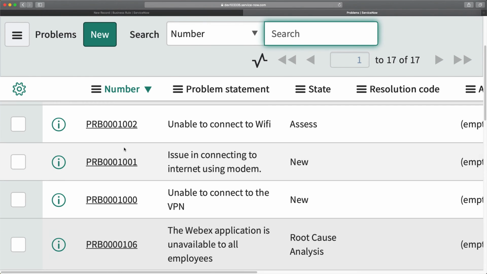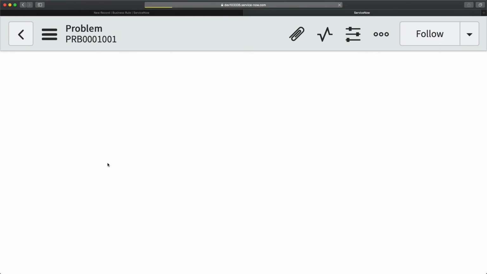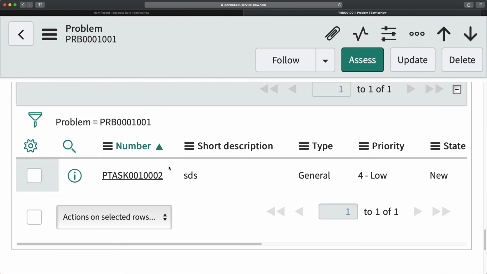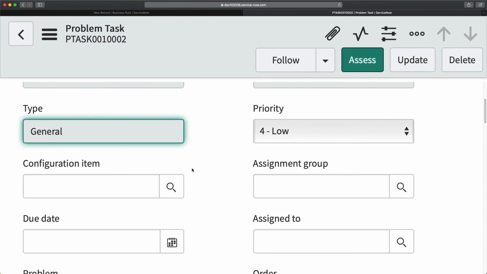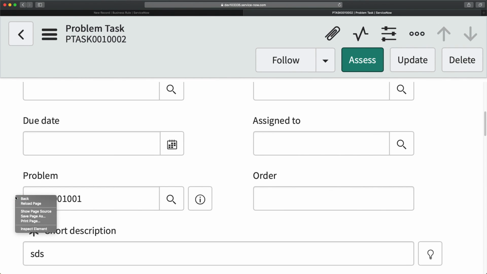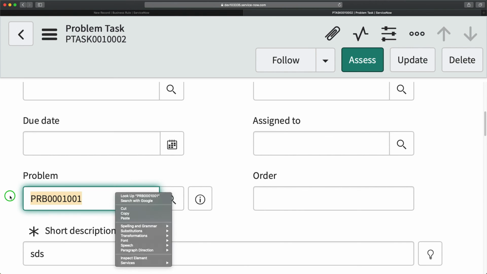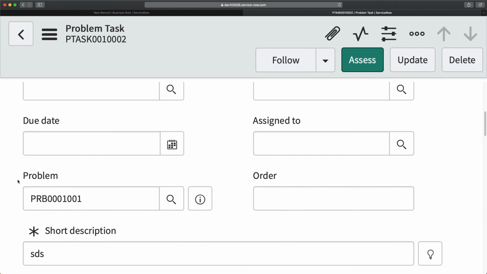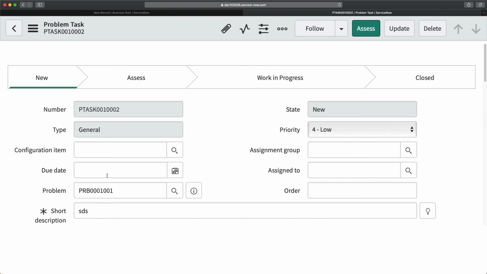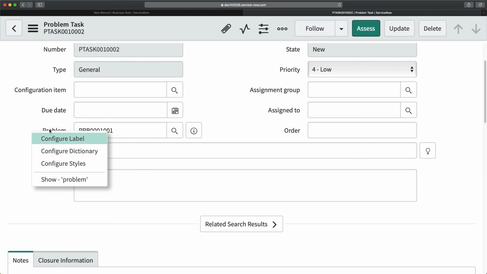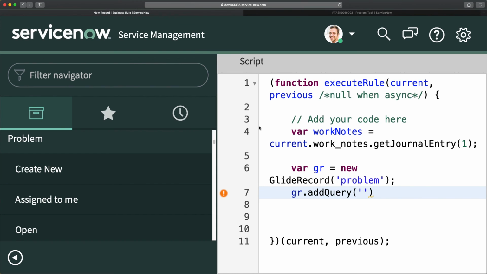So if I go to the problem here, and if I open this one, I have this problem task. Yep, here's the field. I have to make it a little bit smaller, and now I can take it. So okay, it's problem. So I will go to my script then.